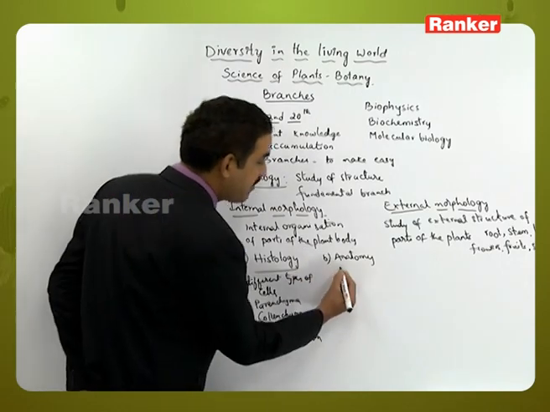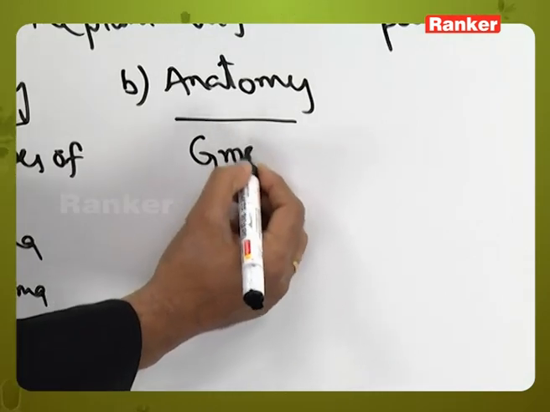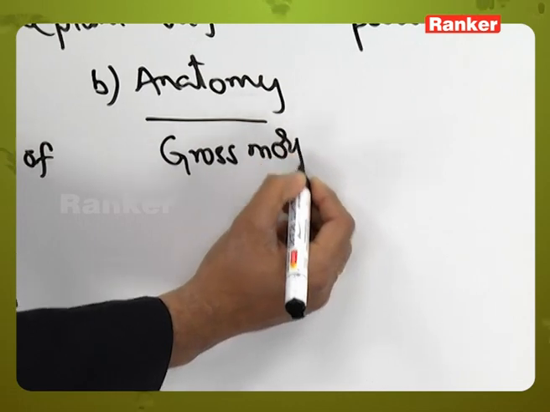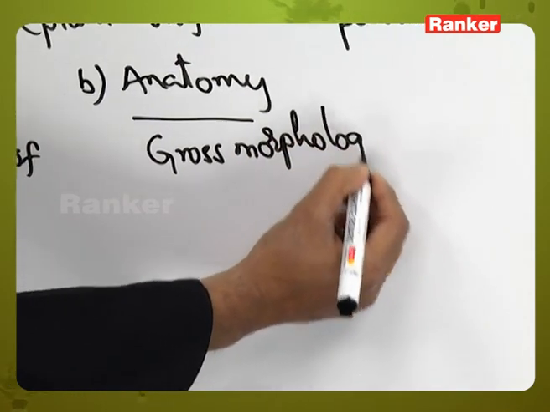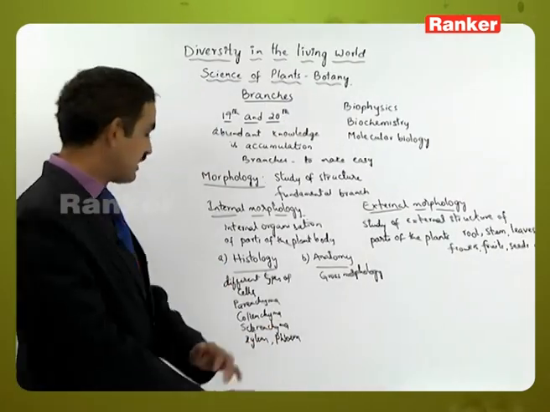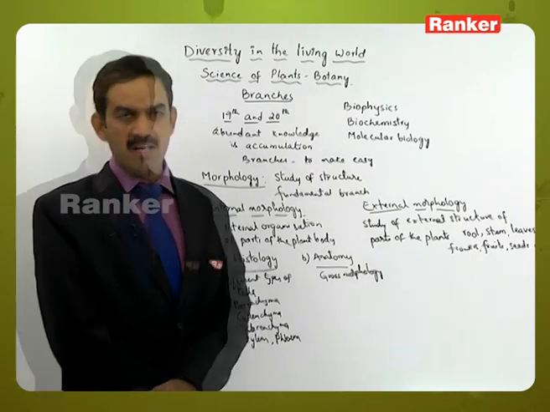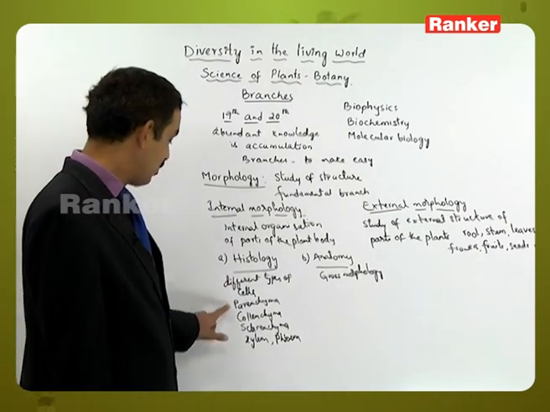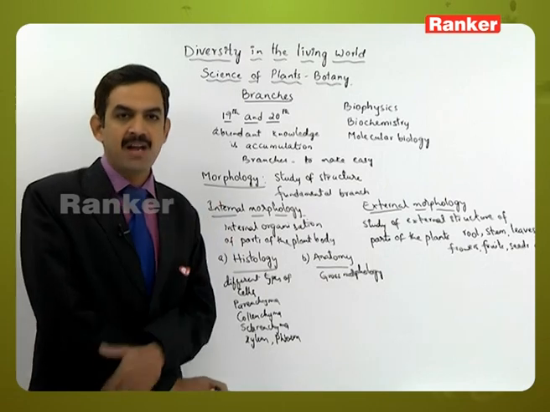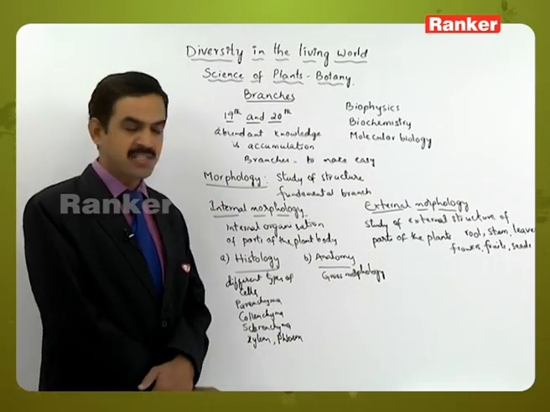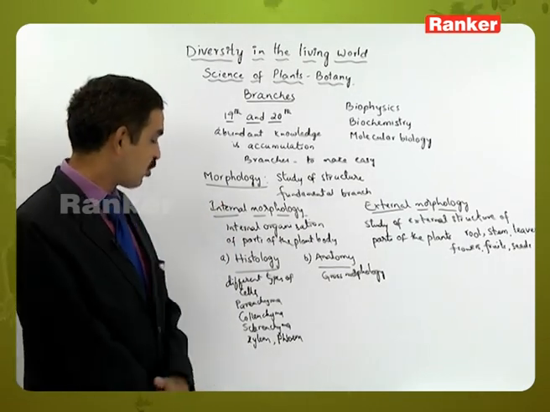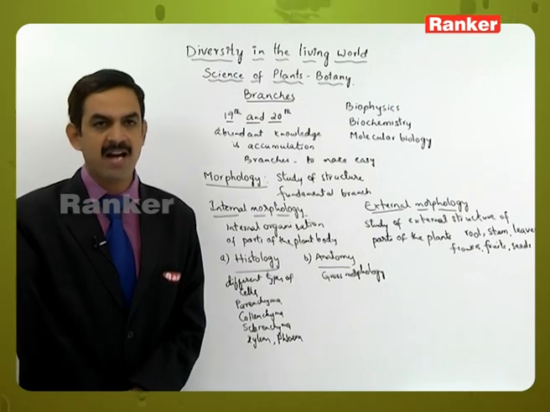Then anatomy deals with the gross morphology, in which the arrangement of these tissues is studied. We know that the plant body is fundamentally made up of parenchyma tissue, but in which part of the plant is the parenchyma tissue present and which part contains collenchyma, sclerenchyma, xylem and phloem?